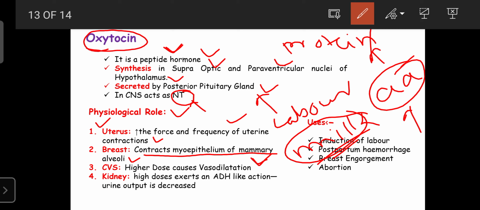Oxytocin also has another property besides vasodilation. In the kidney, once again in high doses, it shows ADH-like action. That means it can decrease the urine output. As the urine output decreases, swelling of the legs occurs, and our body can be swollen. So during pregnancy, if the legs are swollen in a pregnant woman, it does not indicate a problem in the liver or kidney. It is due to the release of oxytocin.